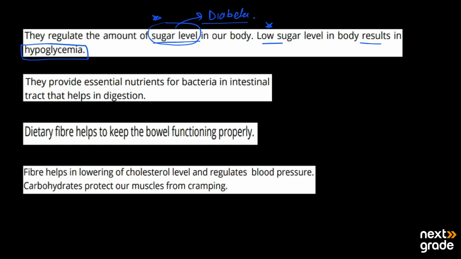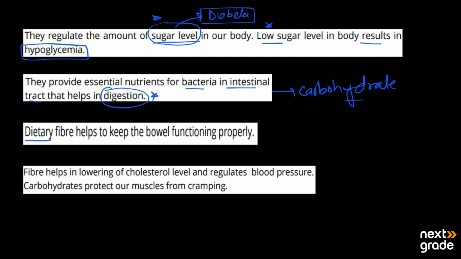That is a disease. They also provide essential nutrients for the bacteria in the intestinal tract that help in digestion. So if there is a problem in digestion, the nutrients will be provided by carbohydrates, and by their use, digestion will be in a proper way.